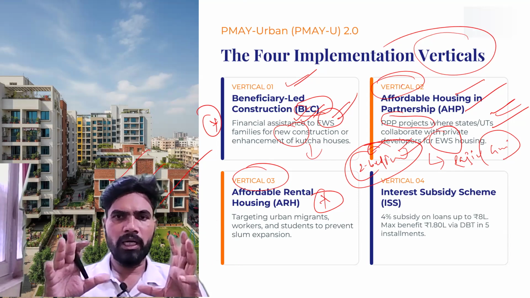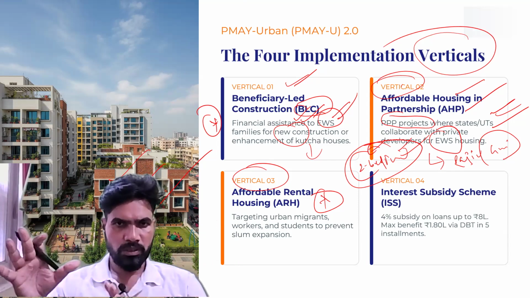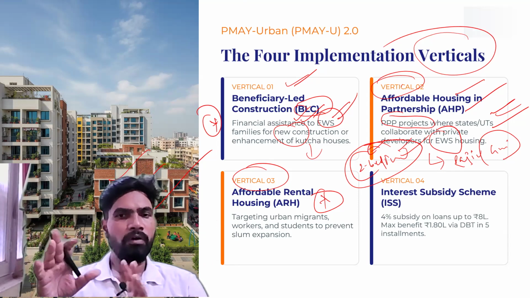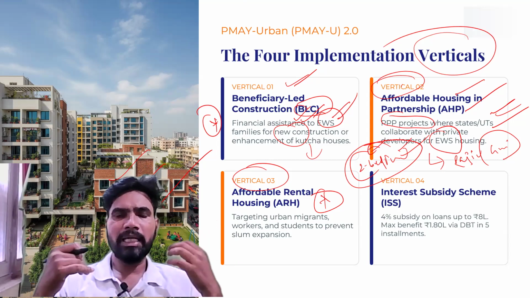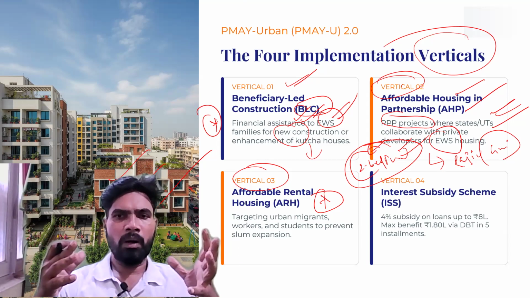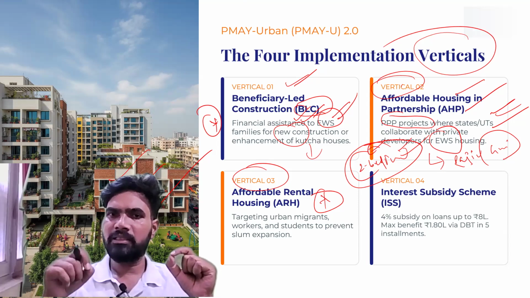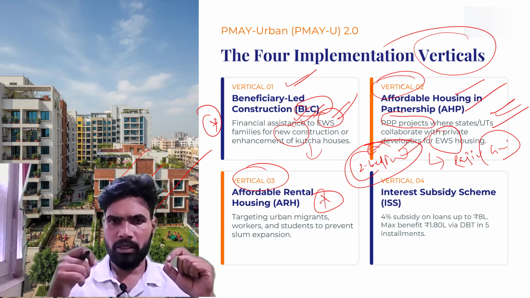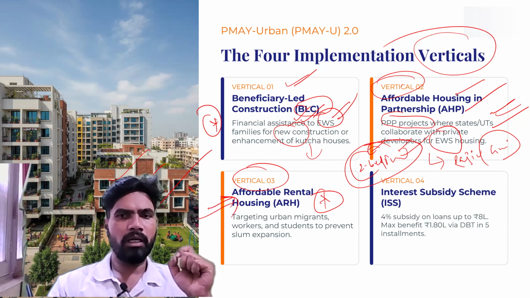On one side, there is a shortage of low rent, decent houses for these low and middle income group people, whereas there is excessive supply of luxury houses. We have to address this anomaly in urban areas. What is the solution? We have to deploy affordable rental houses.